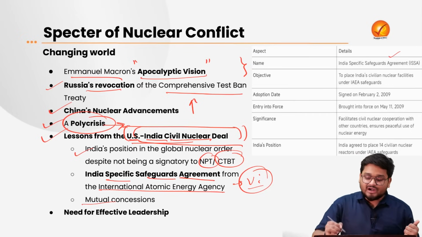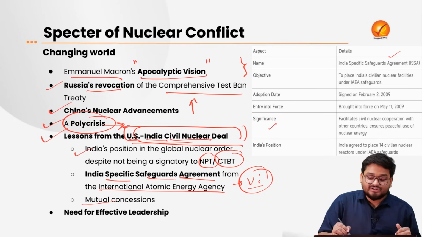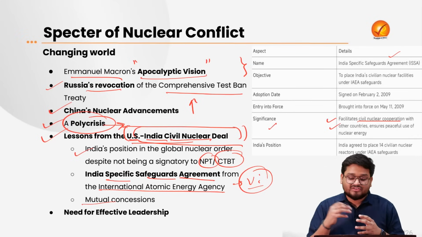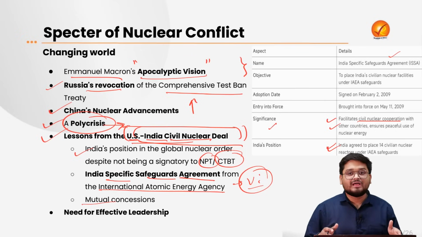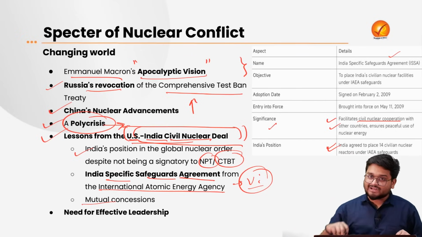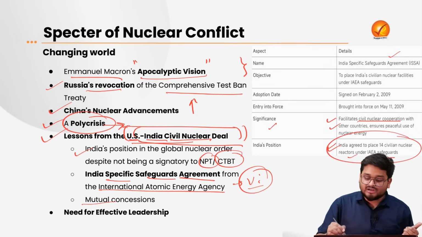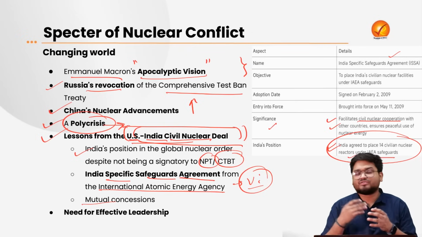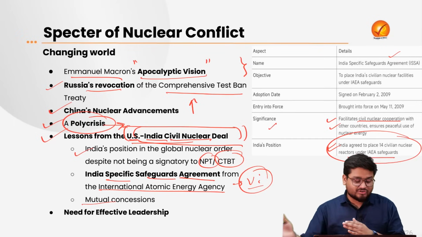Now this particular safeguards agreement is very significant for India and the rest of the world, because it is facilitating civil nuclear cooperation with other nations, and also the exchange of various technologies when it comes to nuclear reactors and also the potential nuclear reactors India will be building with foreign support and foreign technology in India. So here India agreed to place around 14 civil nuclear reactors under IAEA safeguards, that is, adhering to international safety norms for the non-proliferation of nuclear weapons.